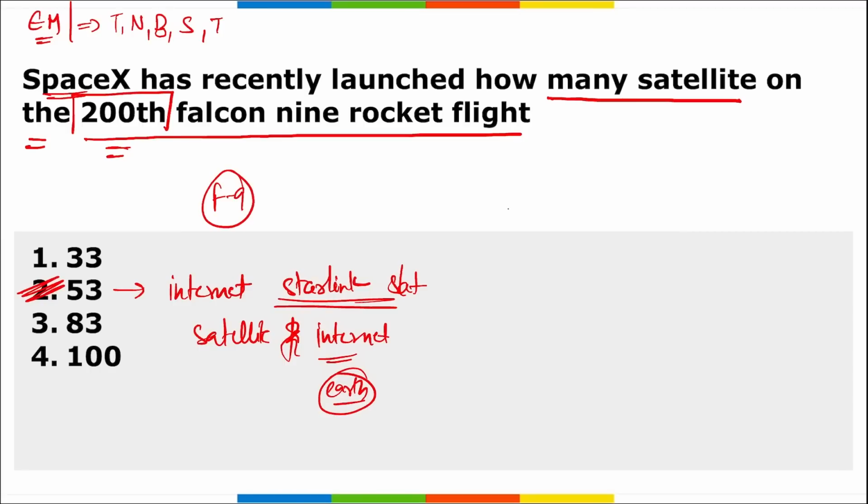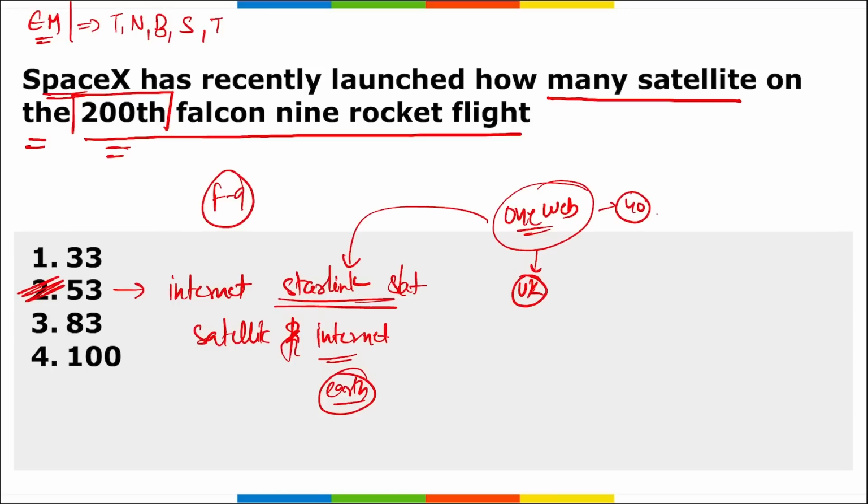Apart from this, if you remember recently, SpaceX also launched satellites of OneWeb, and OneWeb is a similar kind of company related to Starlink. It is a United Kingdom based company, and for them also SpaceX has launched multiple satellites. Last time it was 40 satellites that were launched, and previous to that again 40 satellites were launched.